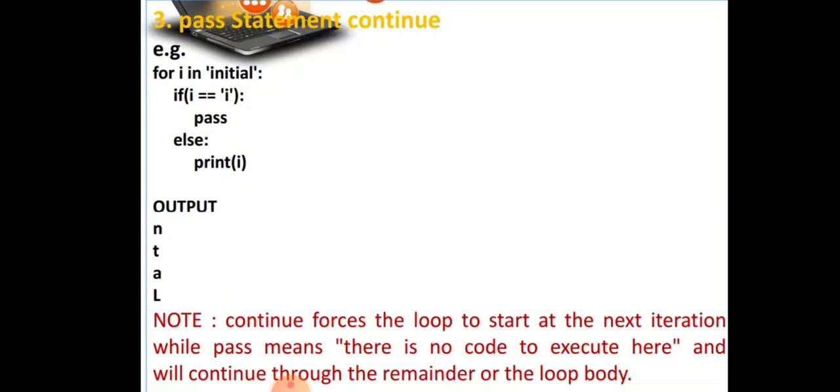So for i, the first time the value of i is "i", then just pass. Again we go to the top of the loop. For i in n, we print n. Same, we print t, a, l.